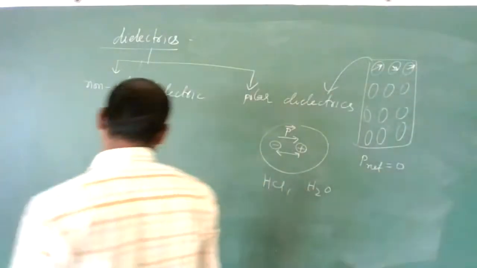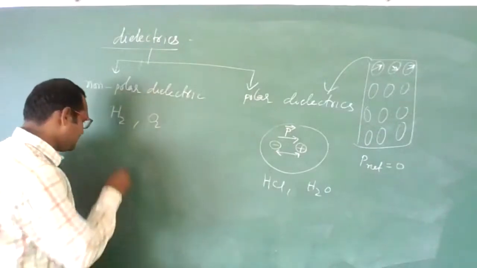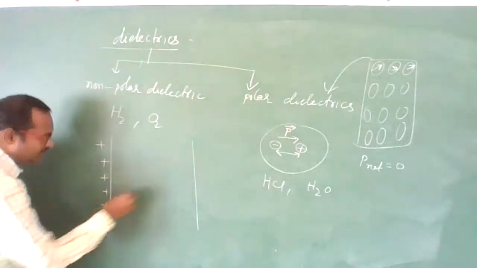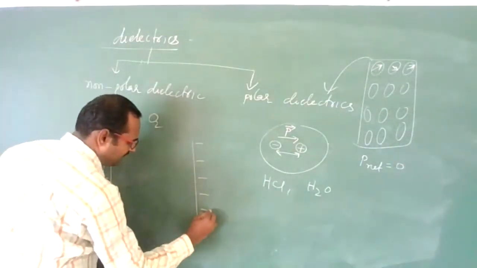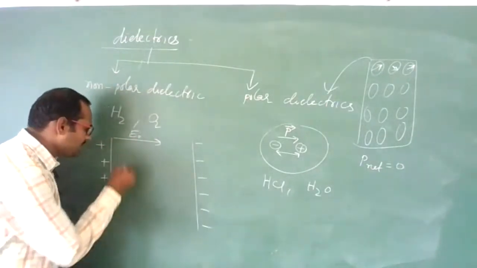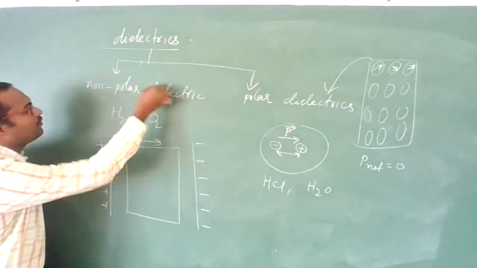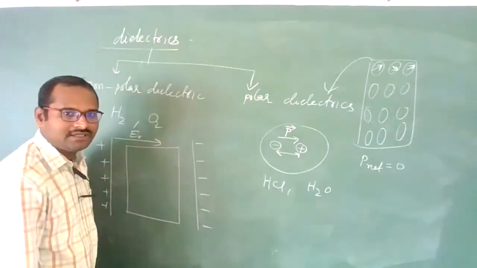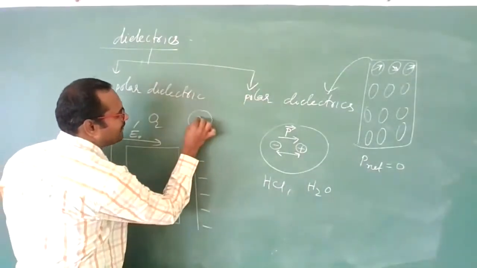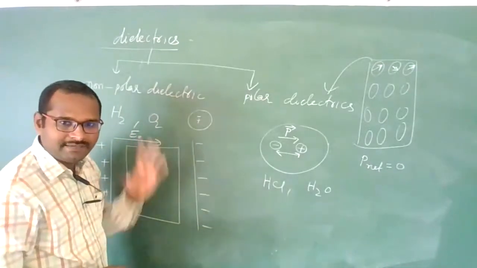But see, students, when these non-polar dielectrics are placed in an external electric field, what happens? Imagine this is a material of a non-polar dielectric. The center of positive and center of negative cloud coincide in non-polar.